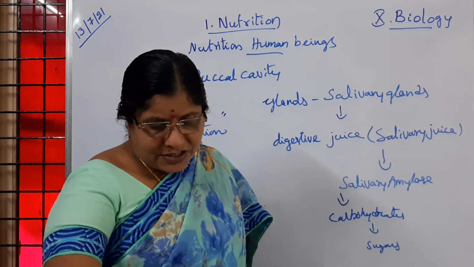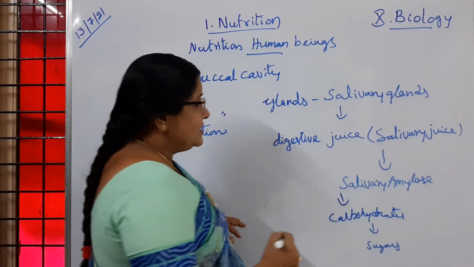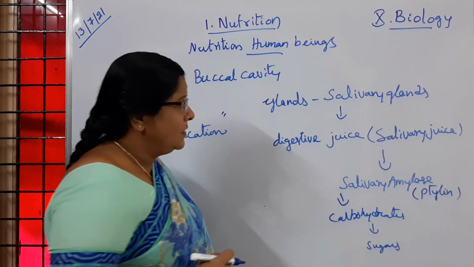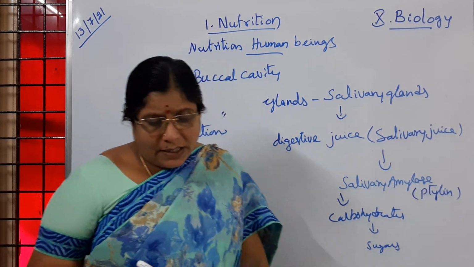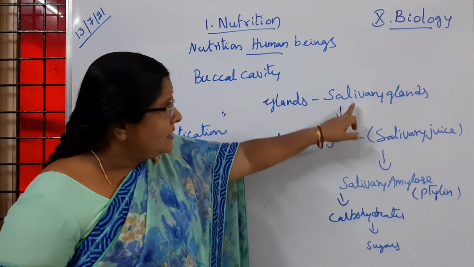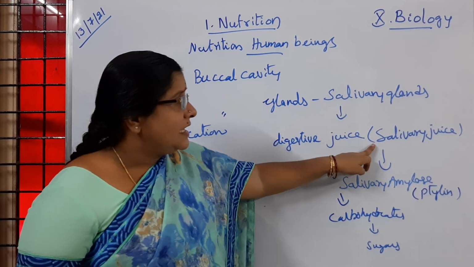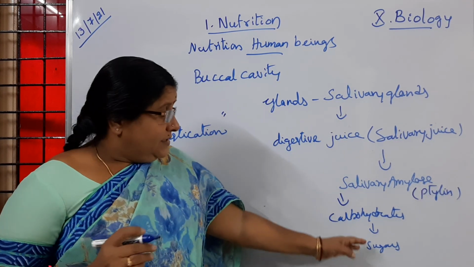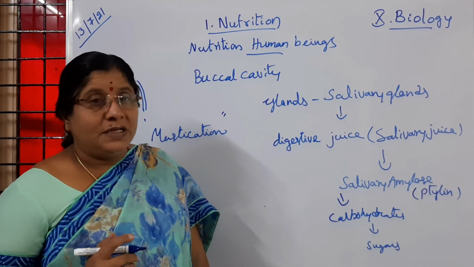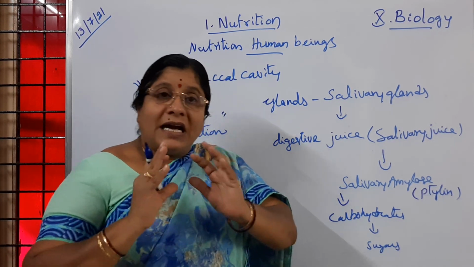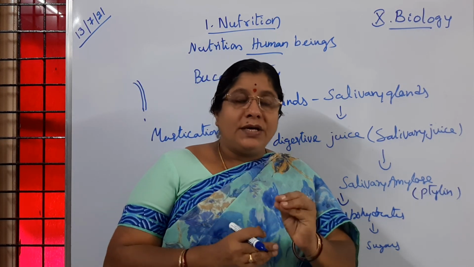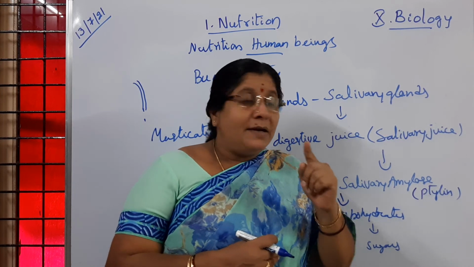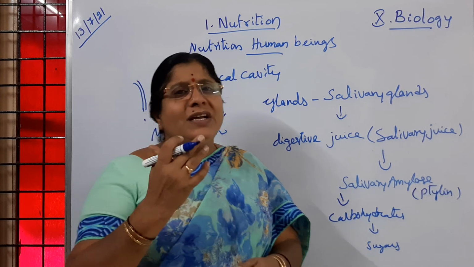I hope you understood. Now this salivary amylase is also called ptyalin. Is it clear to you? Salivary amylase, also called ptyalin, is secreted by the salivary glands and present in salivary juice, and it will act on the carbohydrate part and change it to a little bit soft form. So that conversion of a complex form of food into a simple form in the buccal cavity, which is acted on by the salivary amylase, what do we call that food?